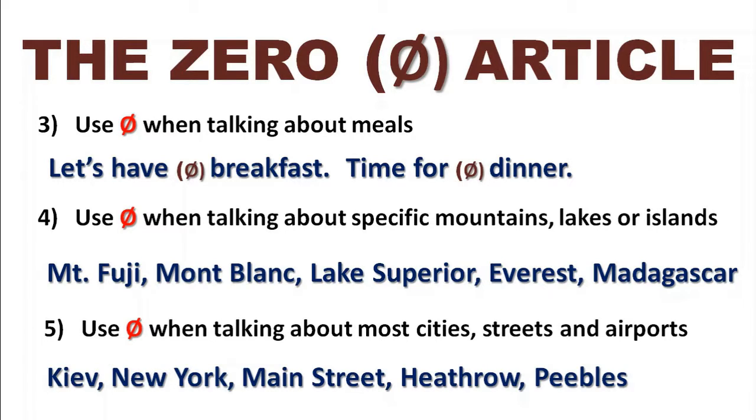That would be a small m, and in that case we would say, let's go down to the main street. So we say, let's go down to Main Street when it's called Main Street. Or we could say, let's go down to the main street when we're talking about the road that goes through the town where most of the people and the businesses are. Just a slight difference there to be aware of.